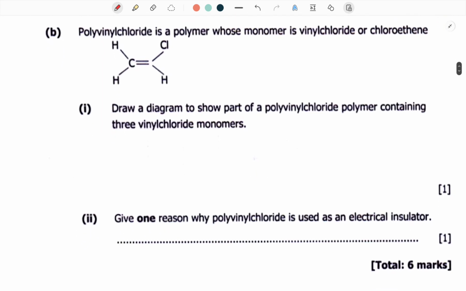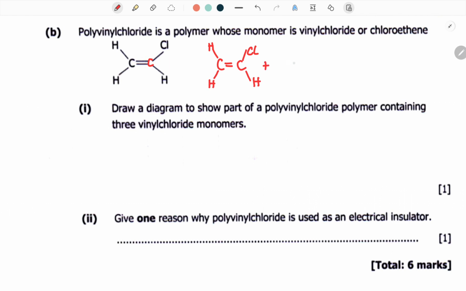The next one is saying polyvinyl chloride is a polymer whose monomer is vinyl chloride or chloroethane, as we're able to see. And of course, do not be confused. Here there is supposed to be a carbon atom. Now they're saying we draw a diagram to show part of a polyvinyl chloride polymer containing 3 vinyl chloride monomers. So now, this is how it's going to be. You are going to have the first monomer, which is going to look like this. So the first monomer is going to have a chloride here, and then a hydrogen here, and then a hydrogen here, and a hydrogen here.